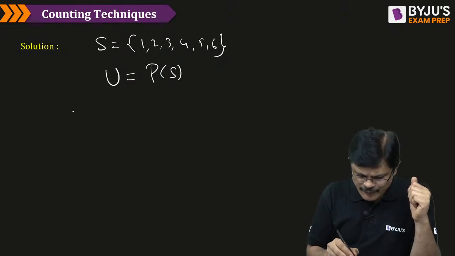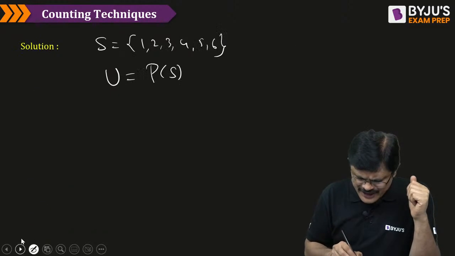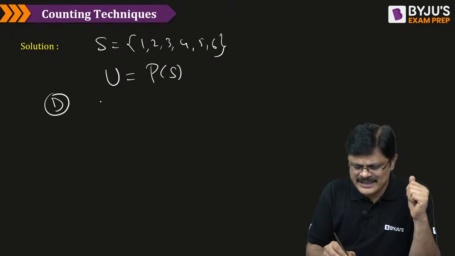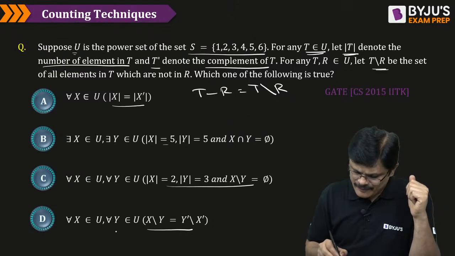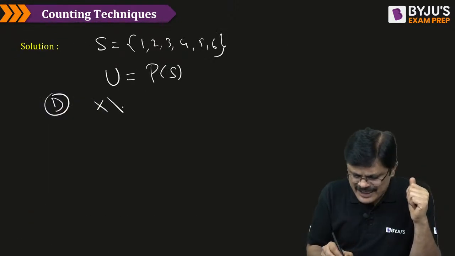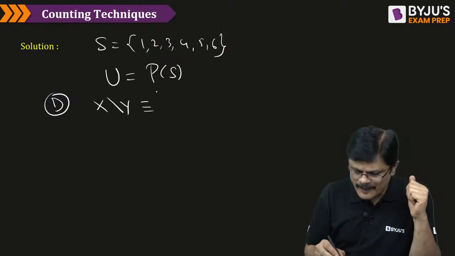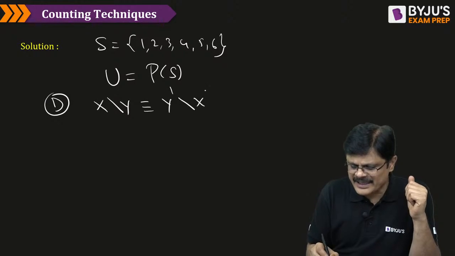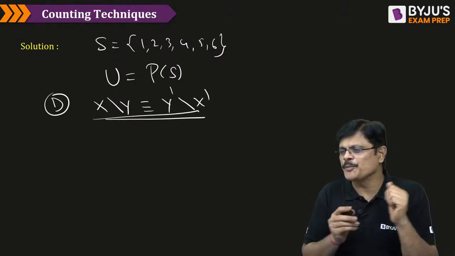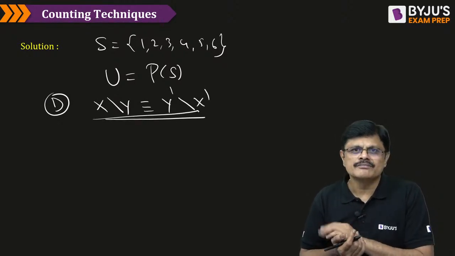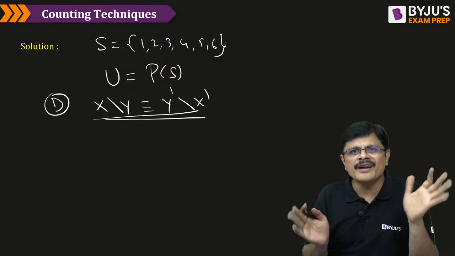Now, if you observe the last option, D, actually D is a result, my dear friends. He is asking whether X slash Y is equal to Y complement slash X complement. This is what he is asking you to prove. Let me give the proof. If it is correct, you are done.